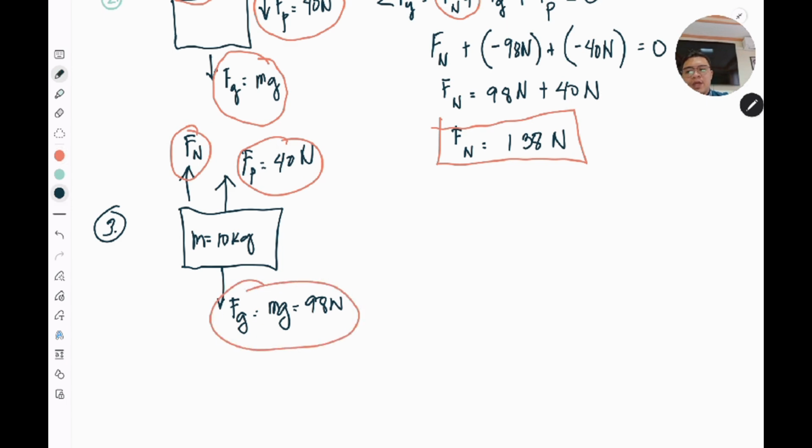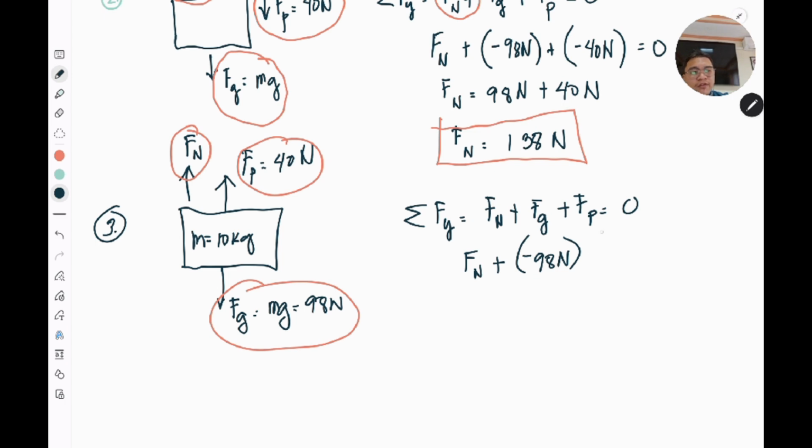But this time, it would be a little bit different. Right now, the sum of all the forces in the y direction, F sub n plus Fg plus Fp, is still 0. But take note, your Fg is still negative 98 newtons because of the gravitational force moving downward. But your Fp right now is positive, since it is being pulled up.